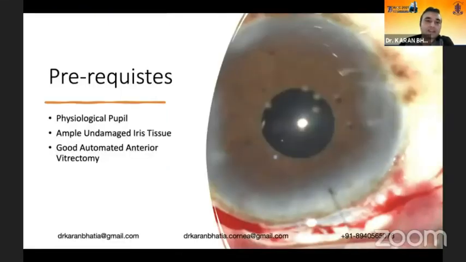The prerequisites are that you need a physiological pupil and an ample amount of undamaged iris tissue, particularly at the ends where you will be enclavating the haptics of this IOL. It is mandatory to do a good automated anterior vitrectomy, even if the vitreous face is not disturbed, because the vitreous can come later on also after enclavation of the IOL.